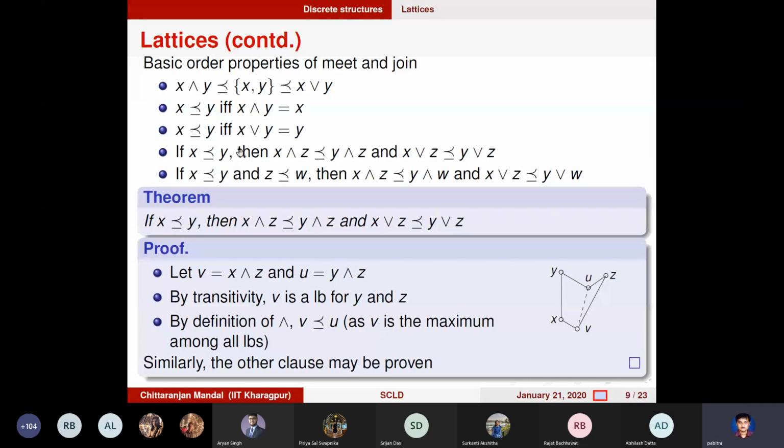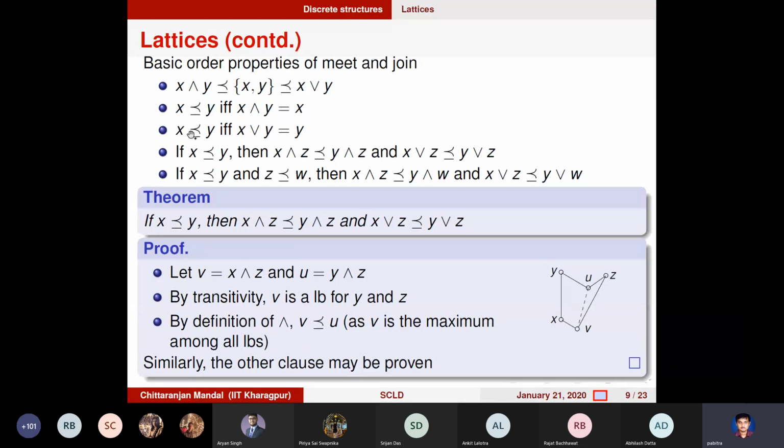Okay, and I said before that if x and y are comparable and x is less than or equal to y, then the meet of x and y is x itself. And similarly the join of x and y is y itself. So in fact this can be used the other way around also. There is a duality.